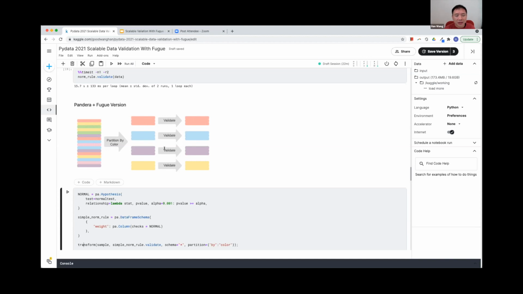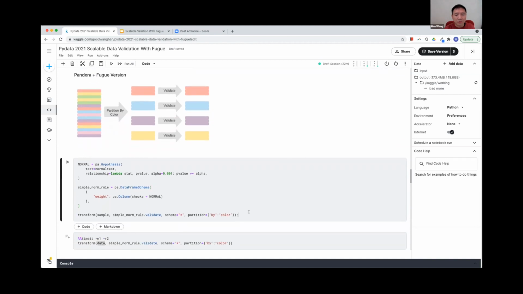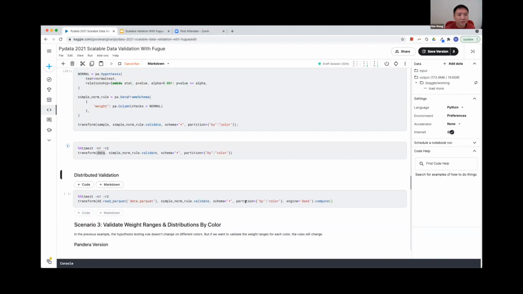So this will significantly simplify the task for the validation framework because Fugue takes care of the partitioning, and the validation framework only needs to focus on how to perform the validation with the same logical partition, the same color of data frame. So as you can see, no surprise, the code becomes much, much simpler than before.